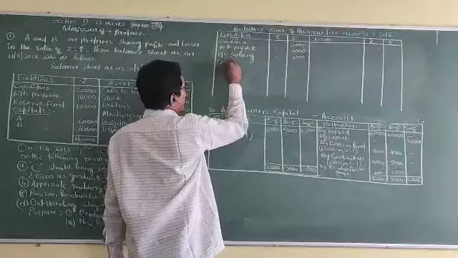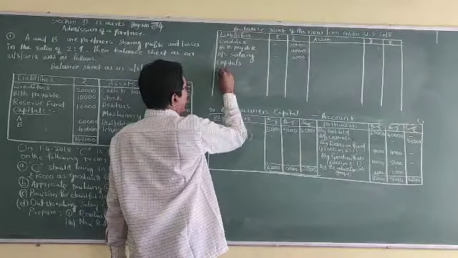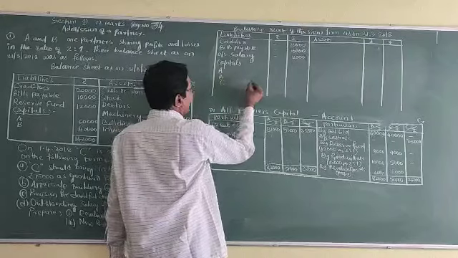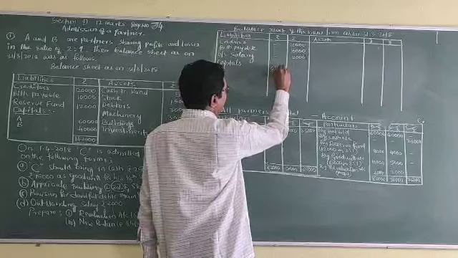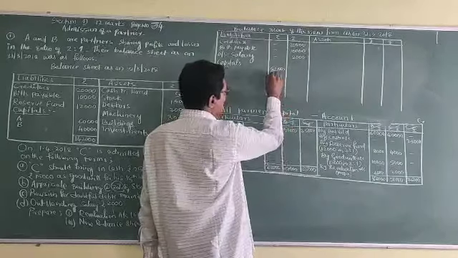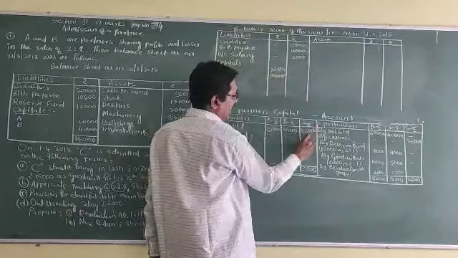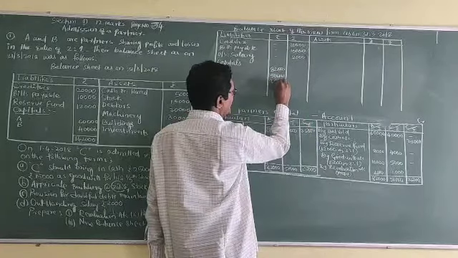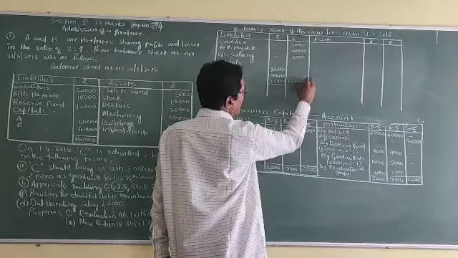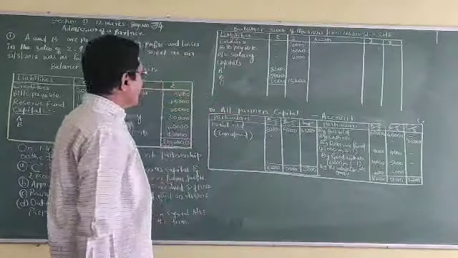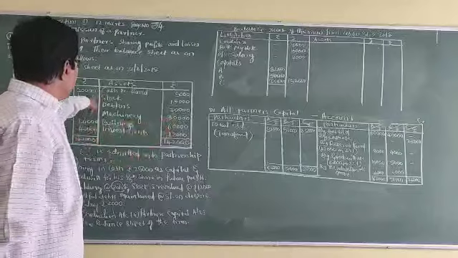Next, capitals A, B, C. In the inner column, 82,000 is the capital of A, B 51,000, C 25,000, 1,58,000 overall.